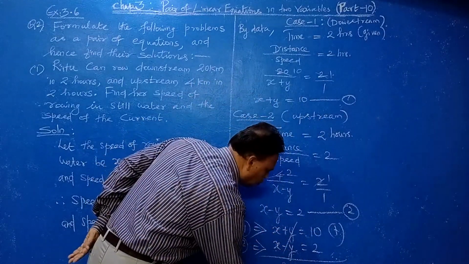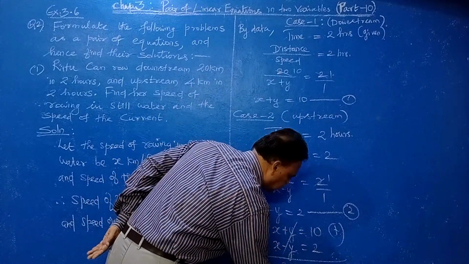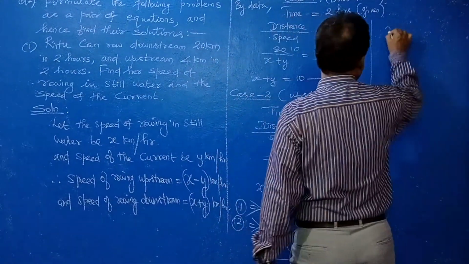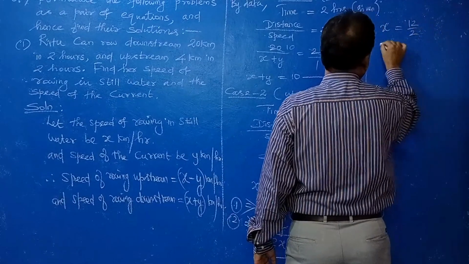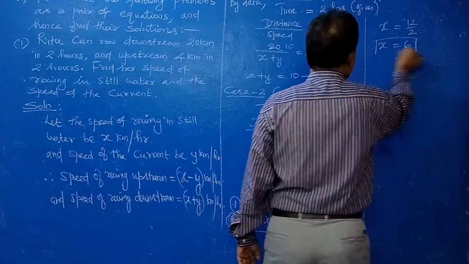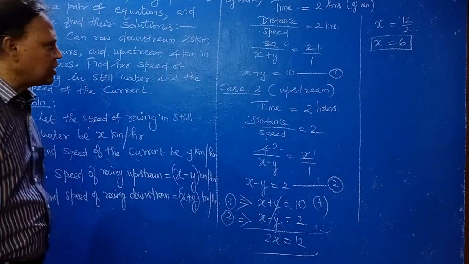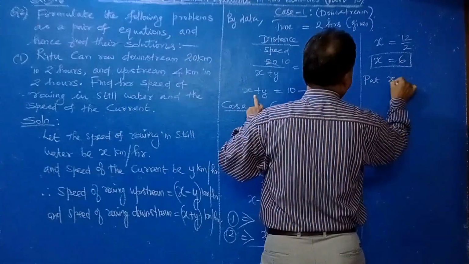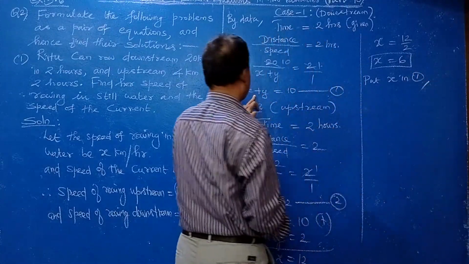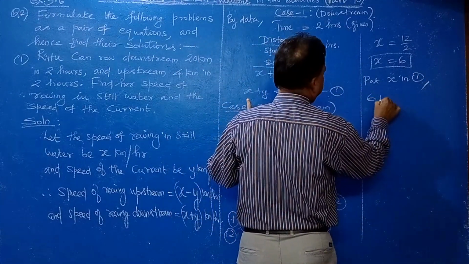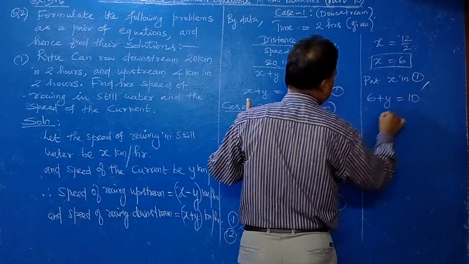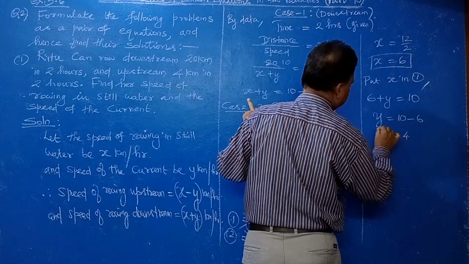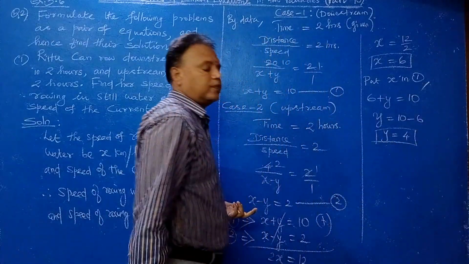So x plus x, 2x, that's equal to 12. Therefore x is equal to 12 by 2, x is equal to 6. Now put x in equation 1. What you will get? 6 plus y is equal to 10. So y is equal to 10 minus 6. Therefore y is equal to 4.